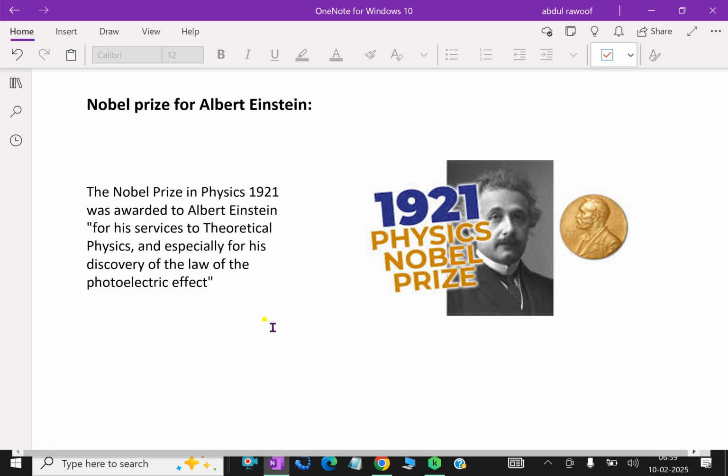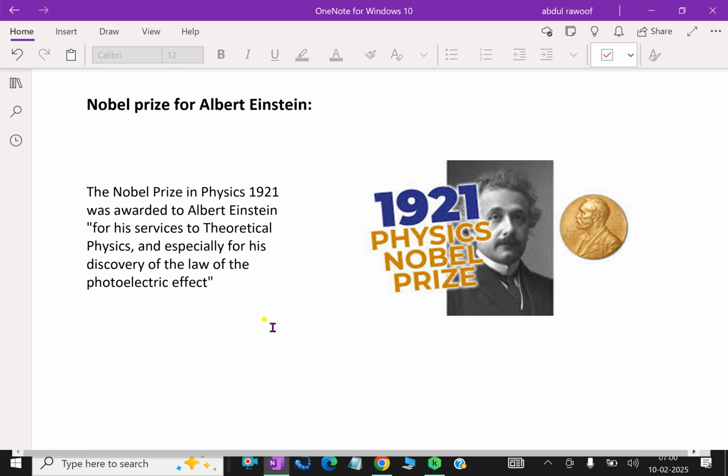The headline of the Times of London read: "Revolution in Science, New Theory of the Universe, Newton's Ideas Overthrown." A momentous pronouncement. Almost immediately, Einstein became a world-renowned physicist, the successor of Isaac Newton.